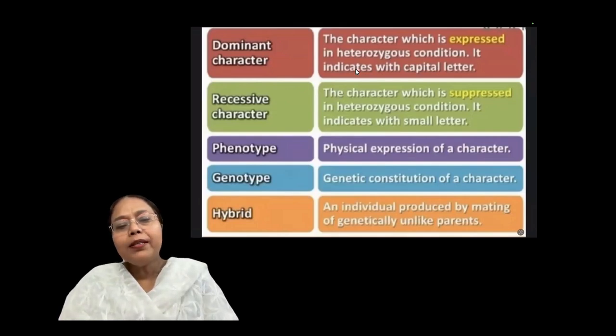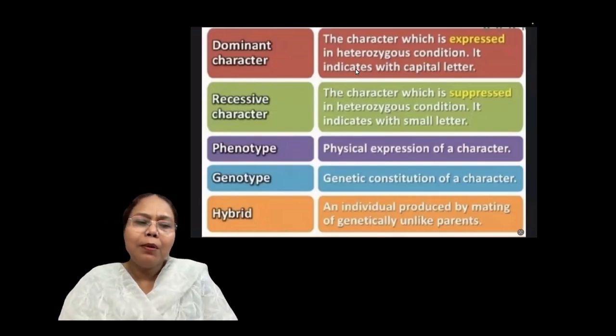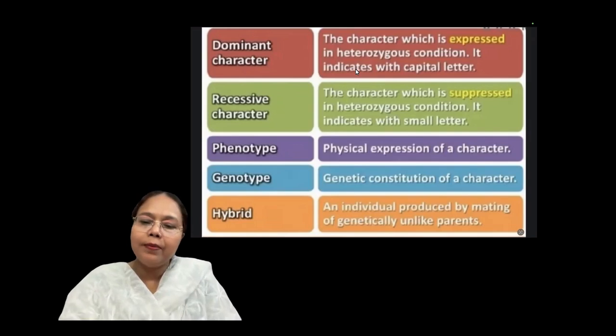And when the two parents are crossed, an individual showing the character of both parents, one may be similar or may be dissimilar. Clear? When unlike characters, an individual produced by mating of genetically unlike parents, and the individual offspring is showing both the characters, this is known as hybrid. Clear?